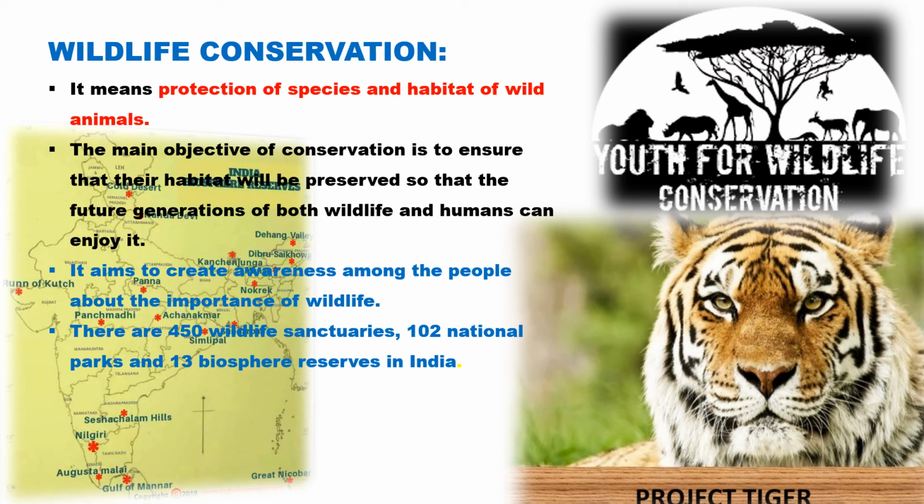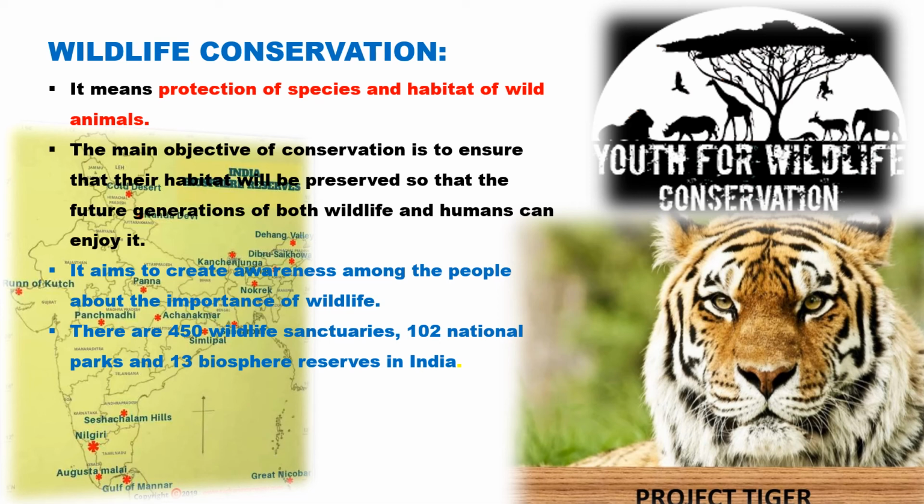How to conserve the wildlife? It means the protection of the species of wildlife animals. The main objective of conservation is to ensure that each and every wild animal has its natural habitat so that it can live in that particular place.